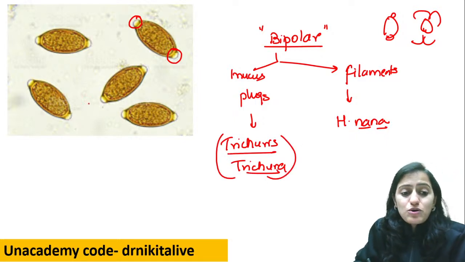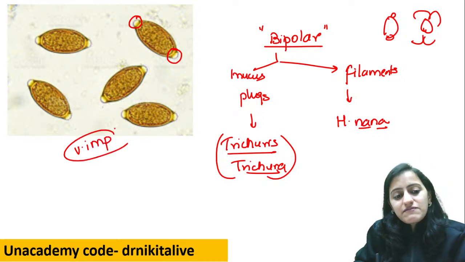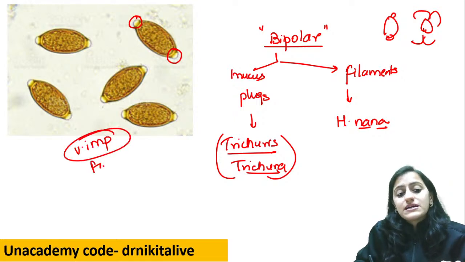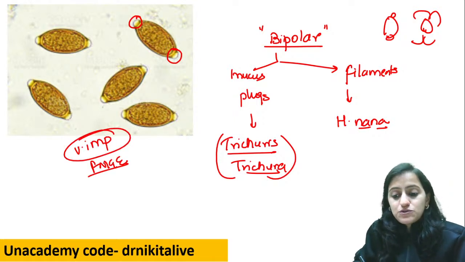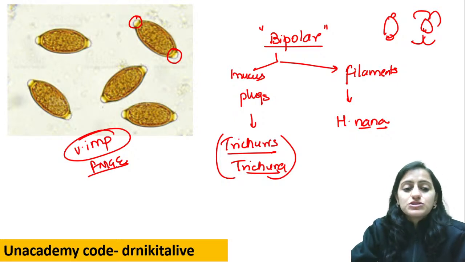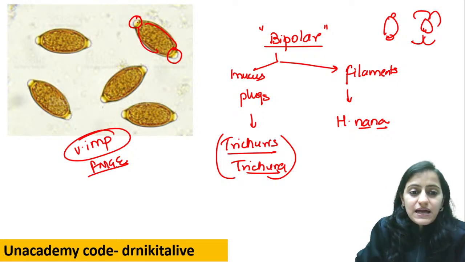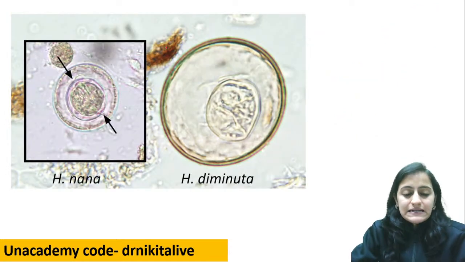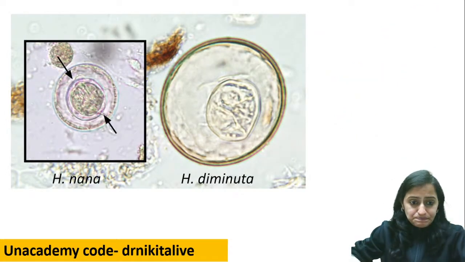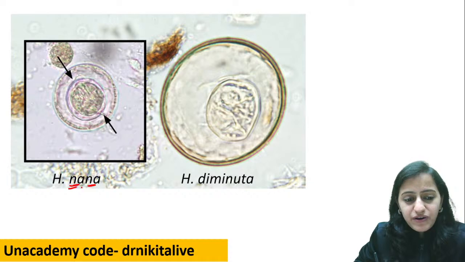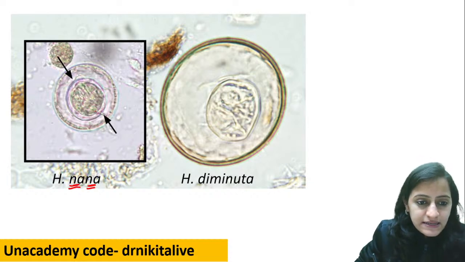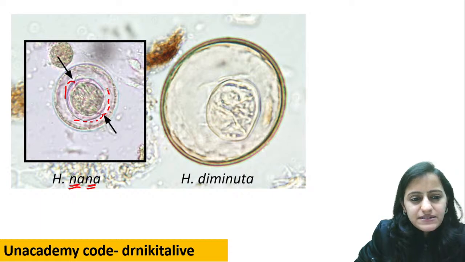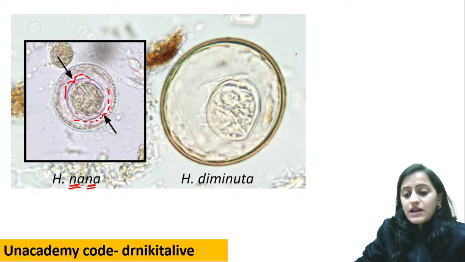So this is bipolar mucus plugs. This is very, very important and a frequently asked question. You can get an image-based question on this. So this is Trichuris trichiura, a barrel-shaped egg, bile-stained, with bipolar mucus plugs. This is what I was talking about. H. nana, word repeated, bipolar things. If you see carefully, there would be these bipolar filaments.